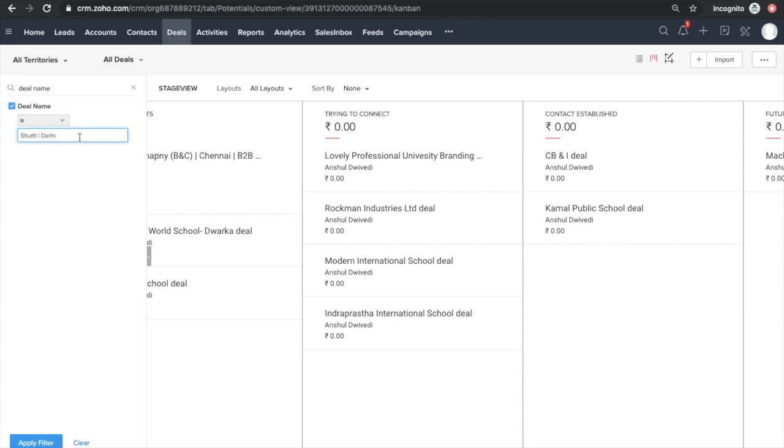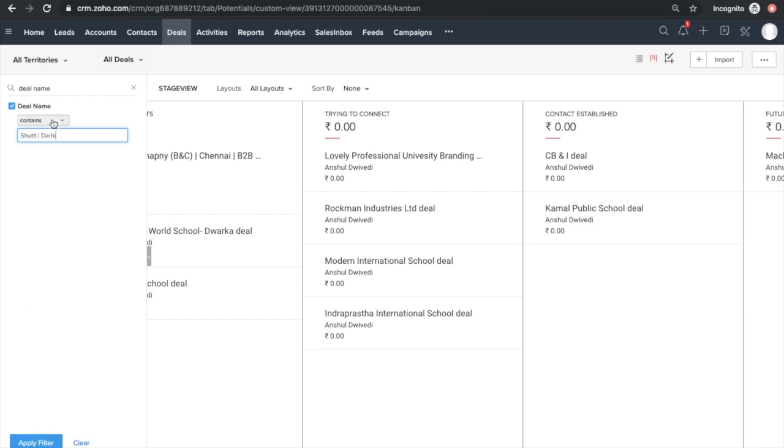If I have a deal with the name Shuttle Delhi, then only it will fetch me Shuttle Delhi only. Even if I have Shuttle Delhi hybrid, it won't give me result because it has only Shuttle Delhi. Now, when I click on contains, I will get all the deals which contain Shuttle Delhi. It simply works like Control F functionality in Word, right?